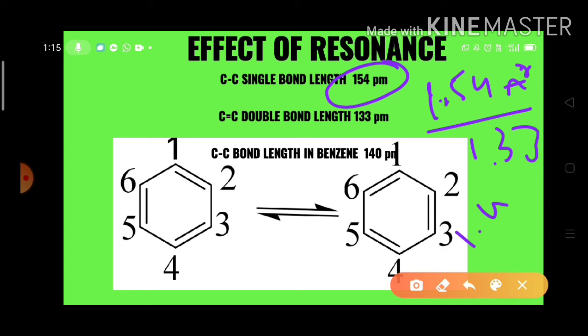That means the C-C bond in benzene is neither a single bond nor a double bond. It shows both characters due to the mesomerism or resonance. Due to resonance or mesomerism, this C-C bond feels a partial double bond character. So that's why it shows the intermediate bond length, that is 1.4 angstroms or 140 picometers.